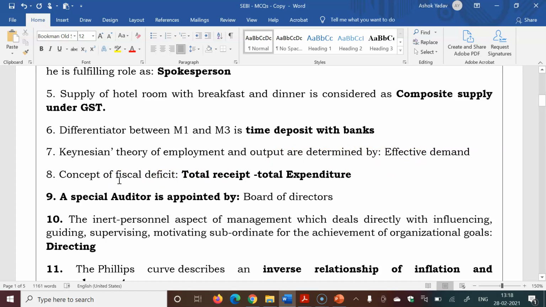Concept of fiscal deficit, and many students have asked about this question specifically. So the closest option given in the SEBI paper, as per our feedback from the students, total receipt minus total expenditure is the closest answer to this question.